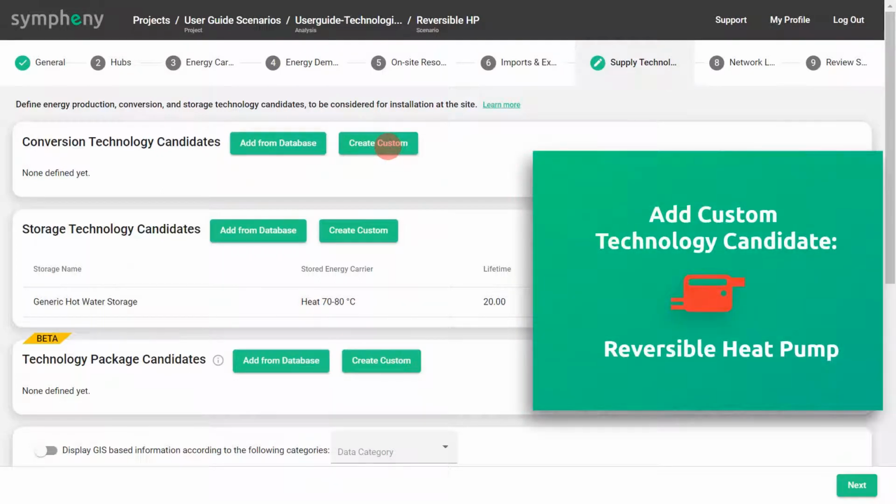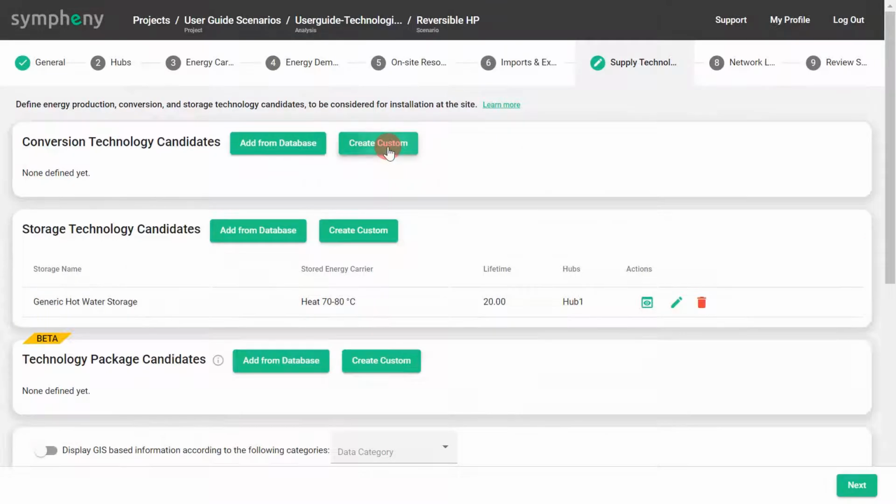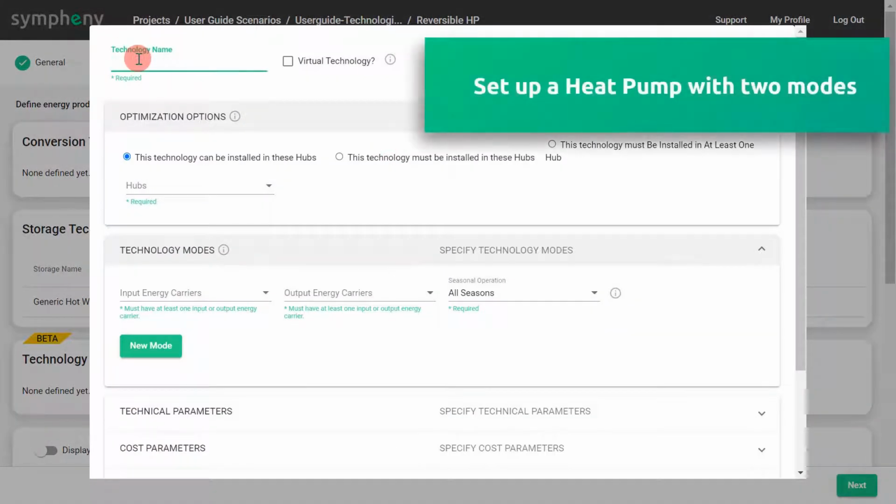In this video, I will show you how to set up a reversible heat pump. We start by adding a heat pump with two modes. We name the technology and select the hub.